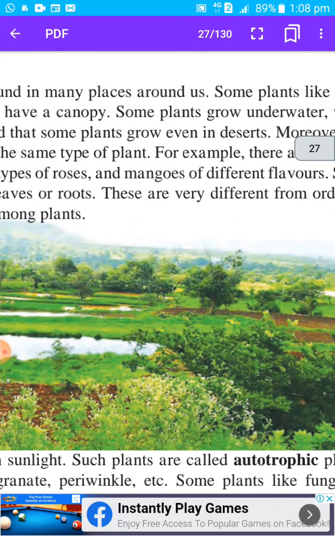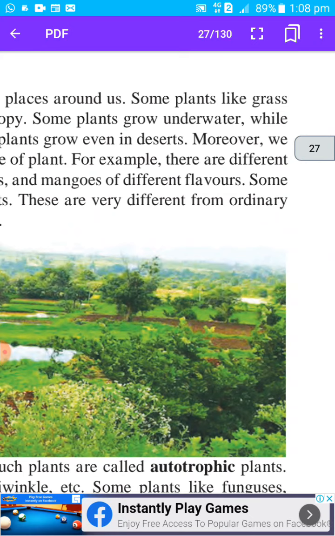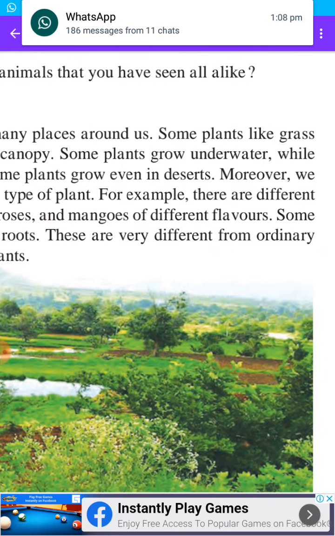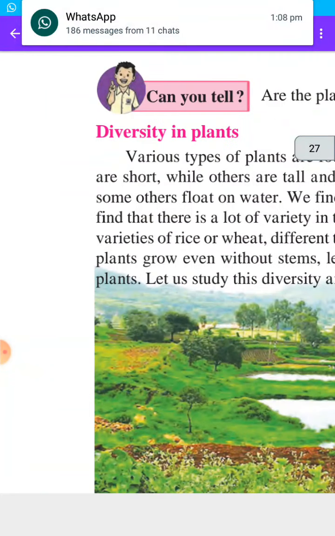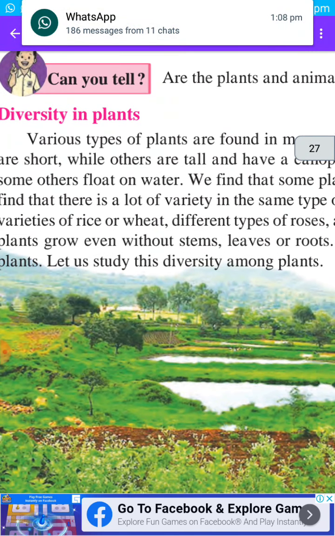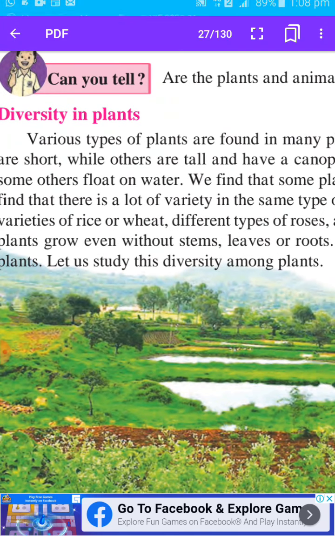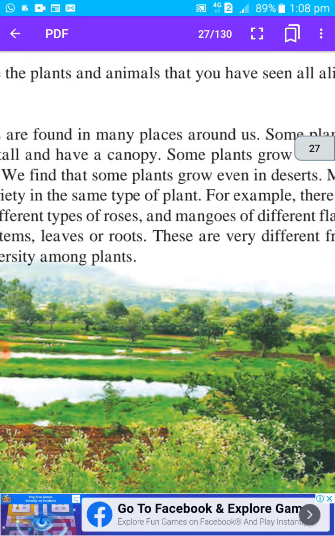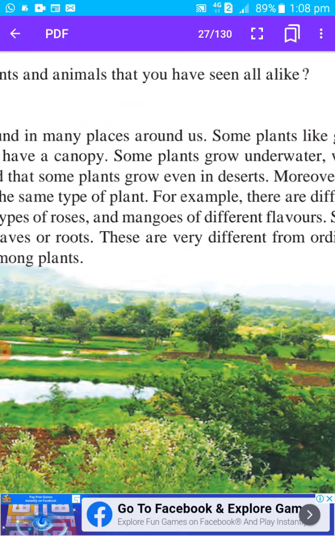Then some plants grow underwater. A plant like lotus lives under the water, while some others float on water. So there are some plants like lotus which can float on the water. We find that some plants grow even in a desert.